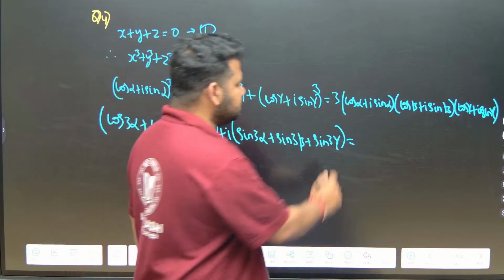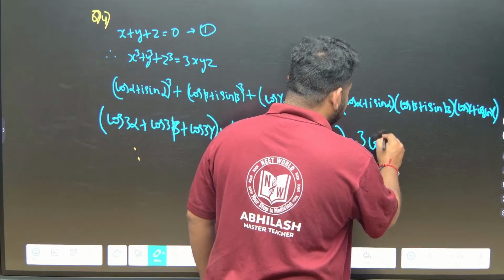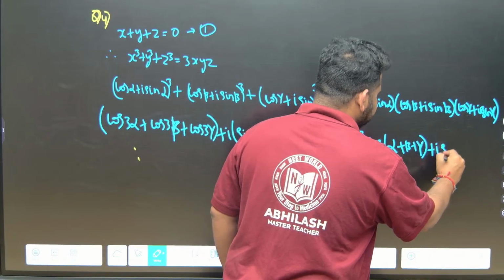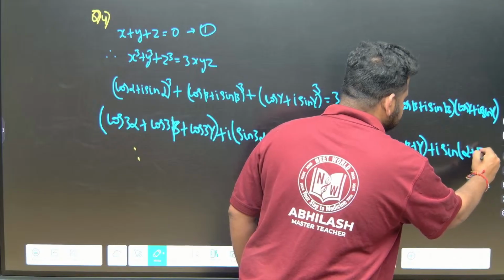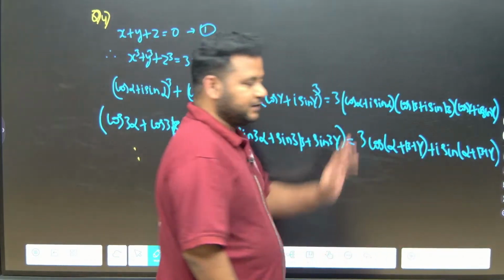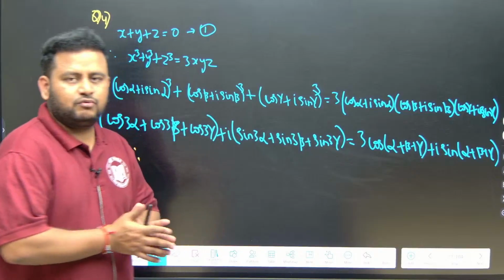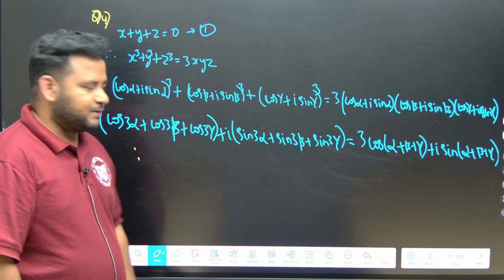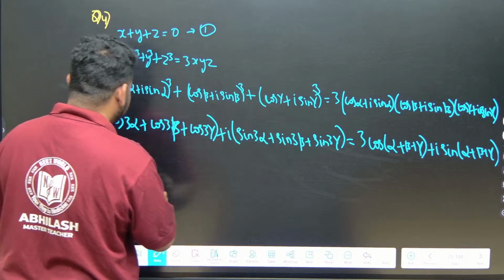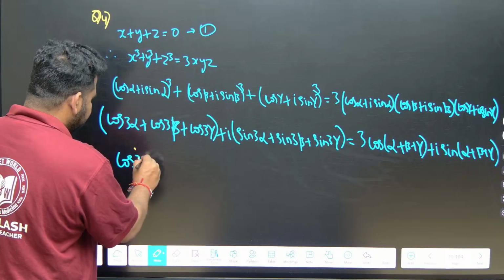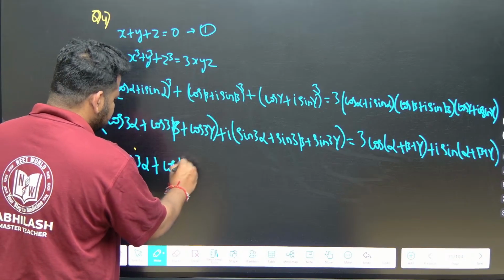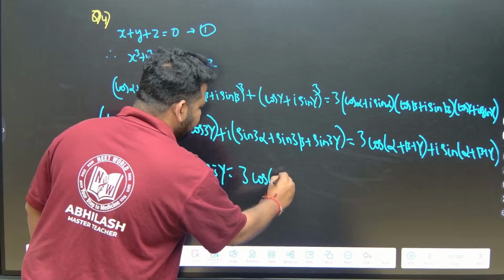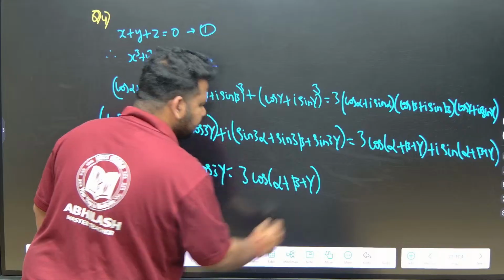So, this will become 3 into (cos of (alpha plus beta plus gamma) plus i sin (alpha plus beta plus gamma)). This is what we have by property. Now, equate real parts and also equate imaginary parts. If I equate real parts, I will have cos 3 alpha plus cos 3 beta plus cos 3 gamma is equal to 3 times cos (alpha plus beta plus gamma), correct? This is what I have.